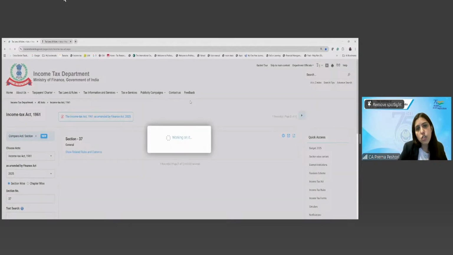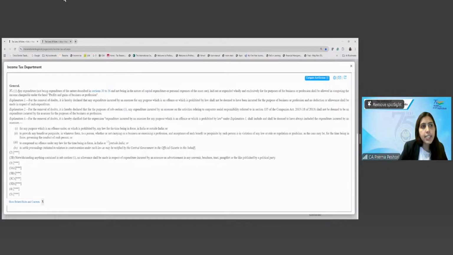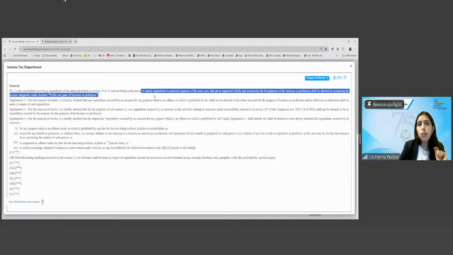So 37 is the general deduction. It says any expenditure not being of the nature described in 30 to 36, because 30 to 36 is specifically providing for certain expenses. It is general, like what is not covered specifically under 30 to 36, and not being in the nature of capital expenditure or personal expenses of the assessee.